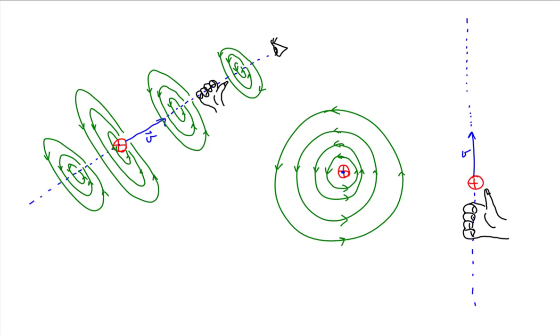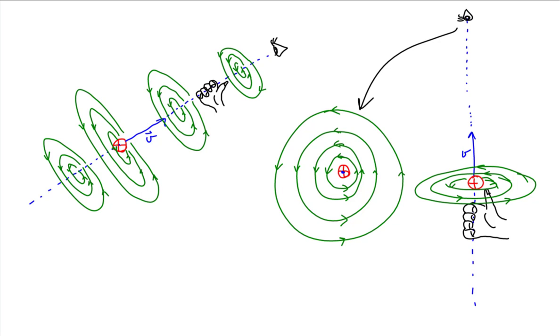So if we were to draw this, we would see that the magnetic field lines form concentric circles following the orientation of our fingers around the line of velocity. And if we were to look straight down on this, as if the charge is coming right towards us, that image would look like this over here that we drew.